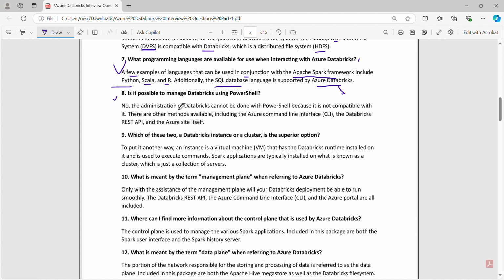Eighth point, is it possible to manage Databricks using PowerShell? The answer is no. The administration of Databricks cannot be done with PowerShell because it is not compatible with it. There are other methods available, including the Azure command line interface, the Databricks REST API, and the Azure site itself.